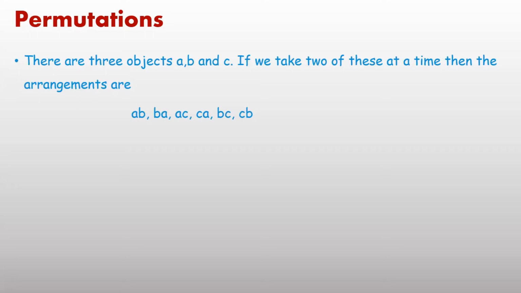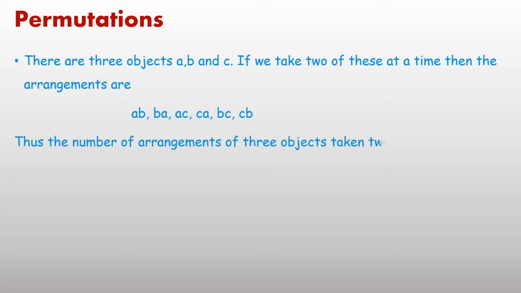Therefore AB and BA are 2 different arrangements. Same pattern: AC and CA, BC and CB. In this pattern, there are a total of 6 arrangements in which we can arrange 2 letters out of 3 at a time.